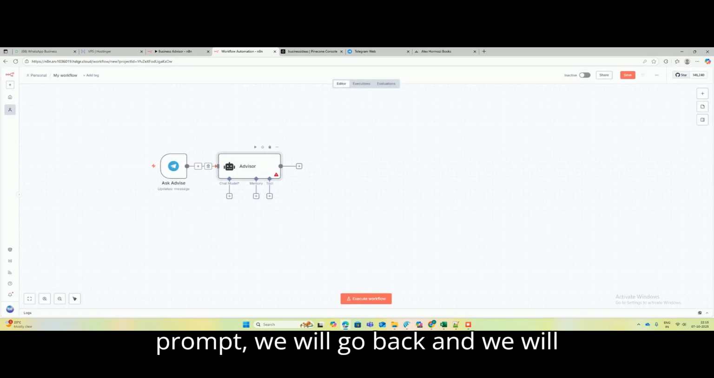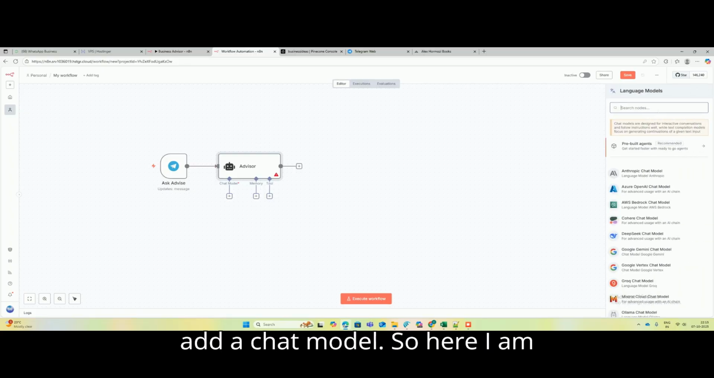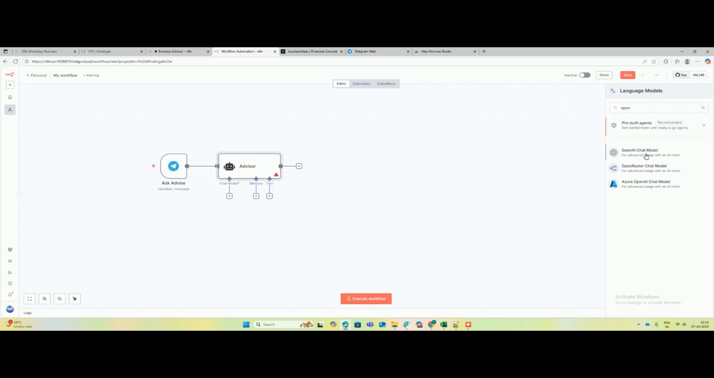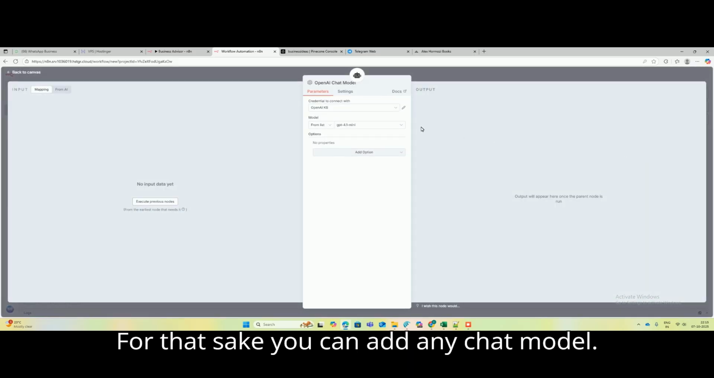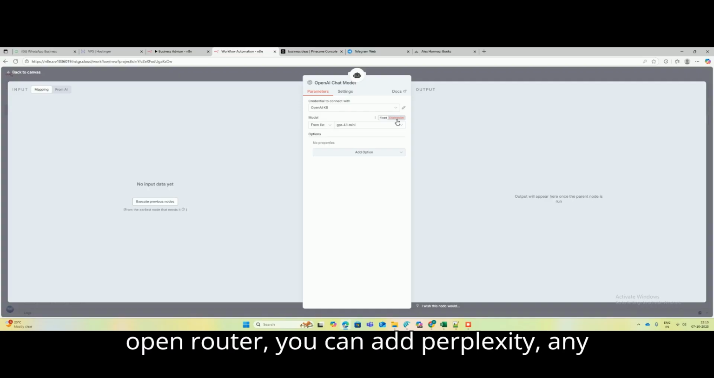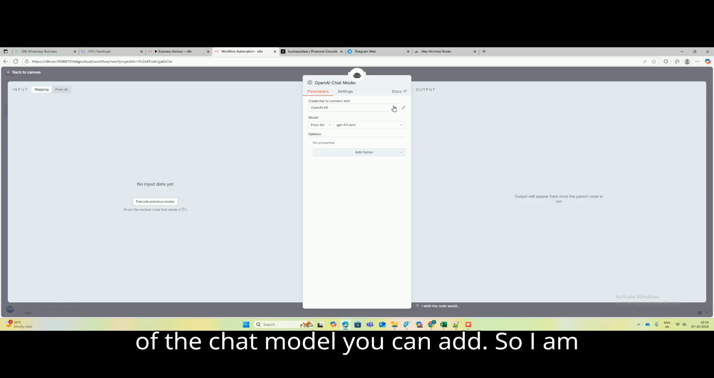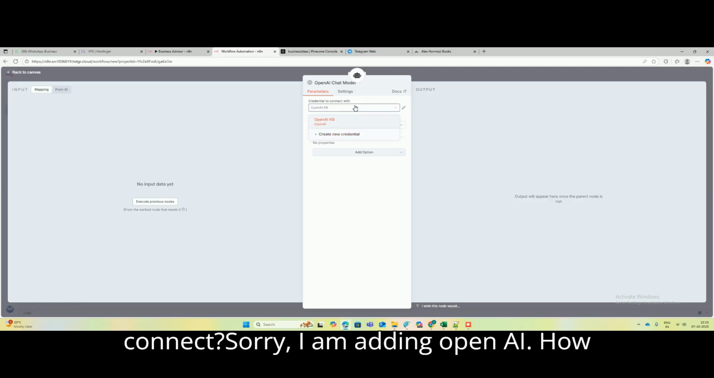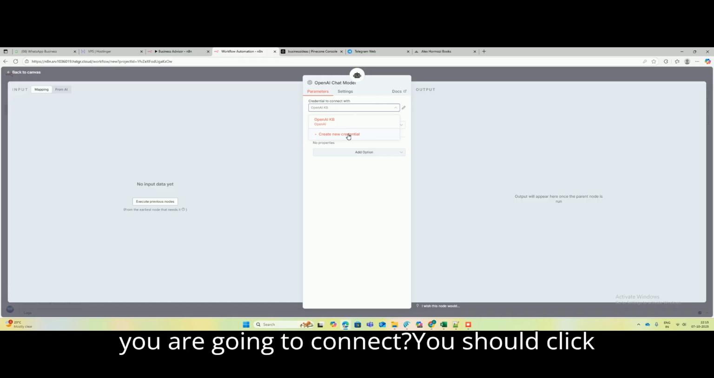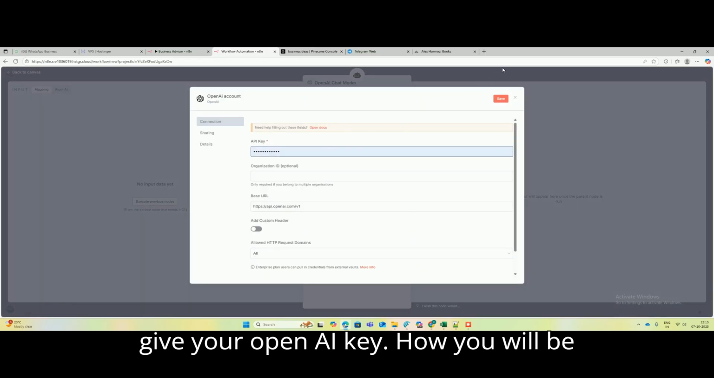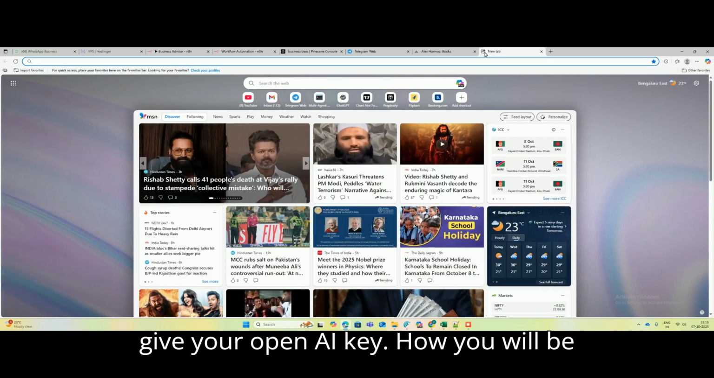We'll go back and add a chat model. So here I'm adding the OpenAI chat model. You can add any chat model. You can add Gemini, OpenRouter, Perplexity, any chat model you like. I'm adding OpenAI. How do you connect it? You should click on create new credential and give your OpenAI key. How will you get that?